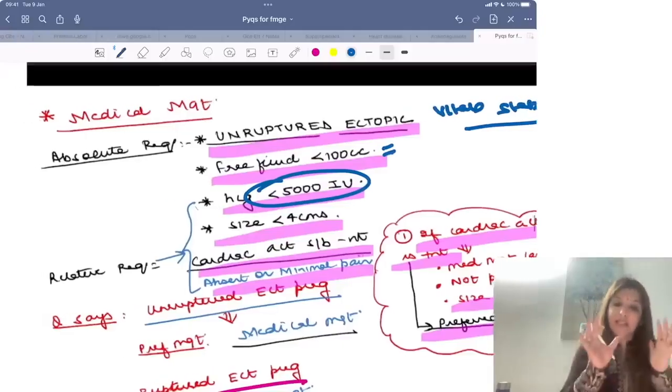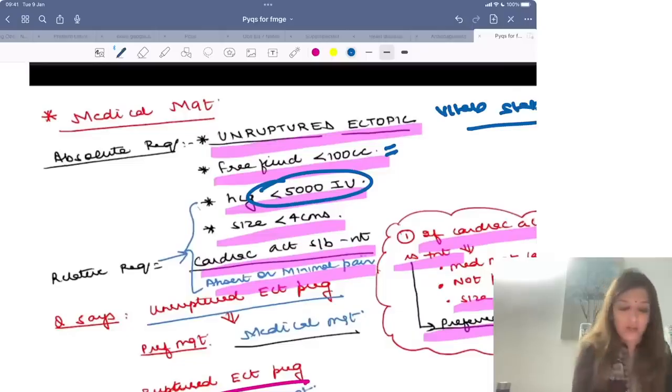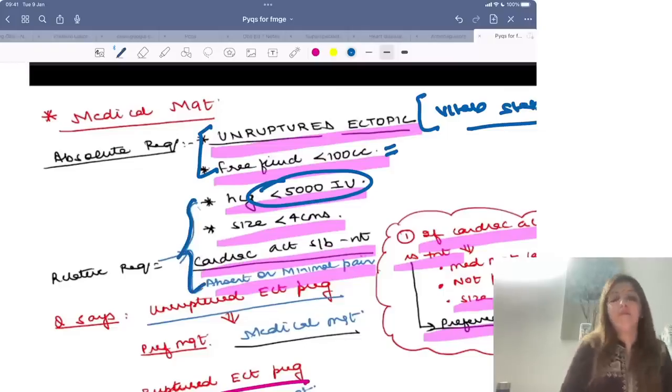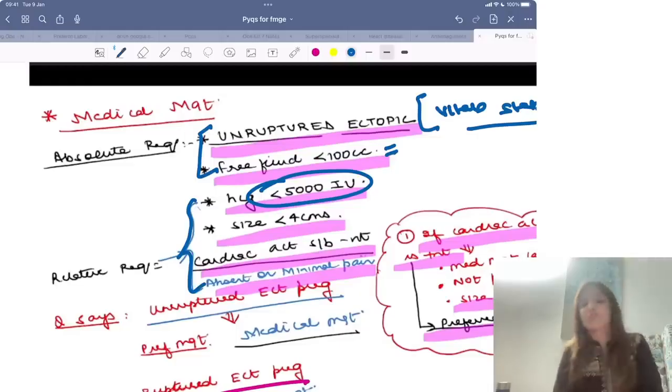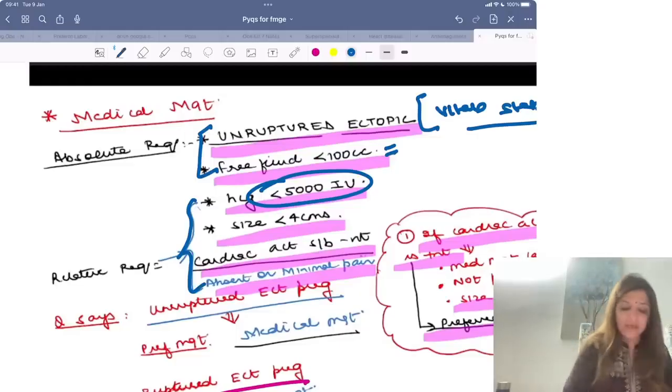So this is the criteria or absolute requirement for medical management. These are relative requirements for medical management. Ruptured ectopic, always and always surgery has to be done, right?